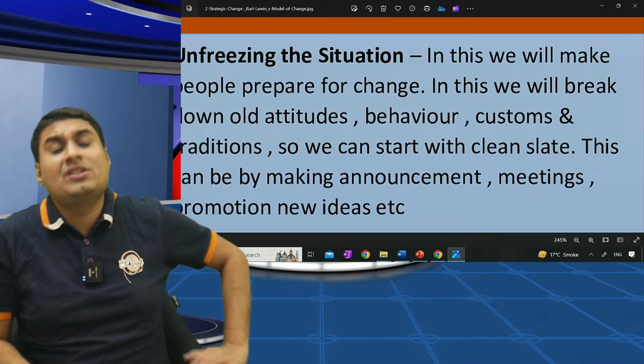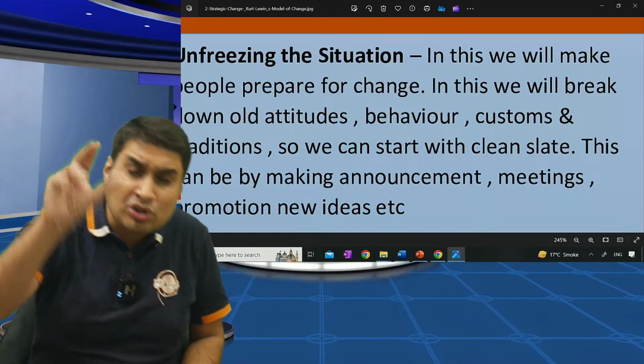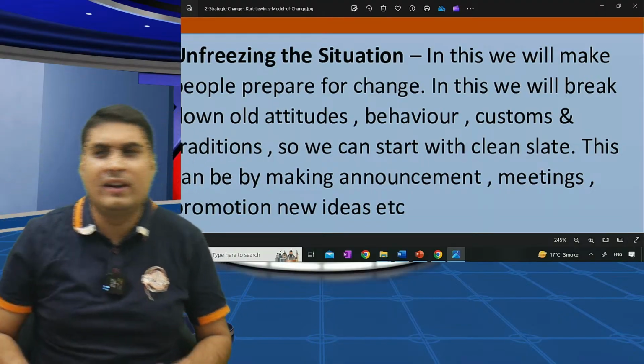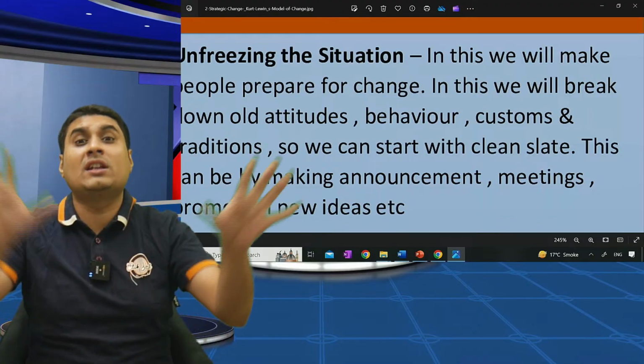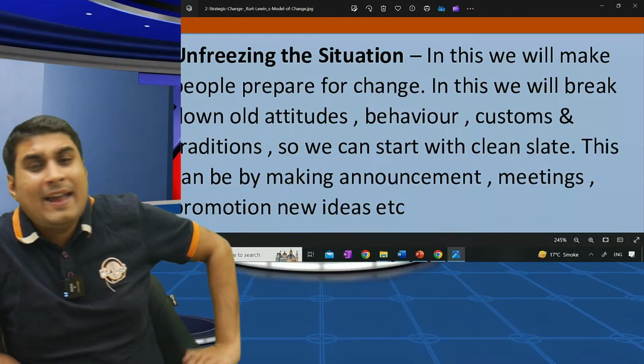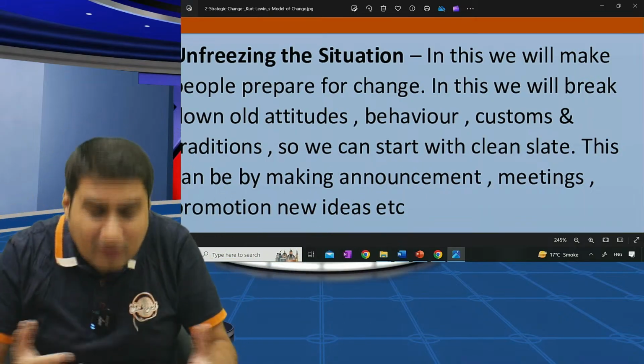Prepare people for the change. Any change brought sudden and unannounced would be socially destructive and morale lowering. Suddenly you tell them tomorrow this software is coming, you have to compulsorily use it. All will run away. Any change brought suddenly will never give result. Prepare people for the change.